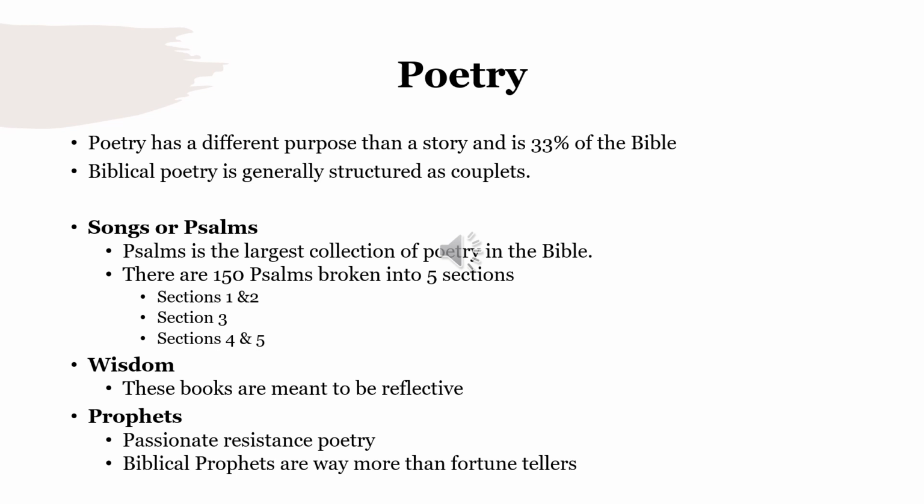Wisdom books are meant to be reflective. Job, Proverbs, and Ecclesiastes are collections of wise sayings meant to shape the moral and ethical lives of their readers.